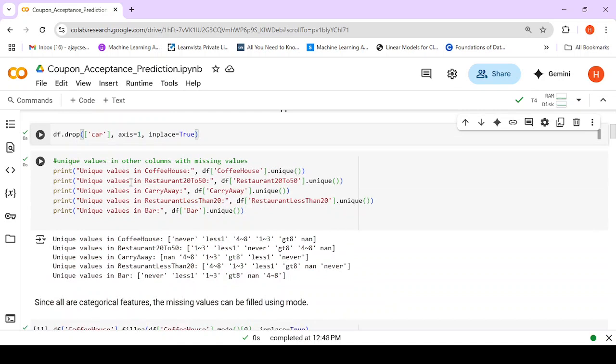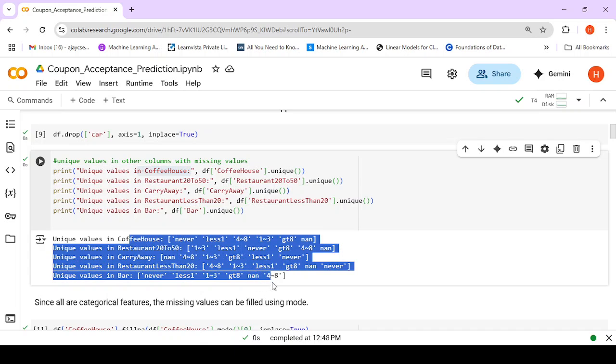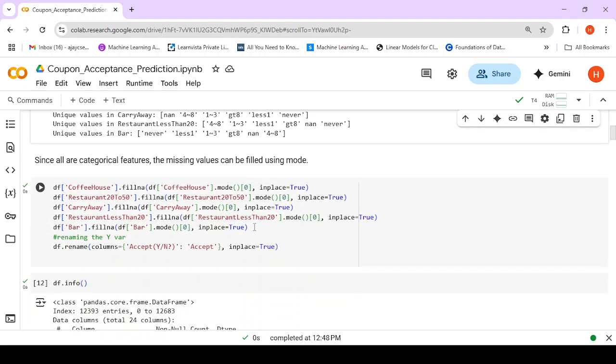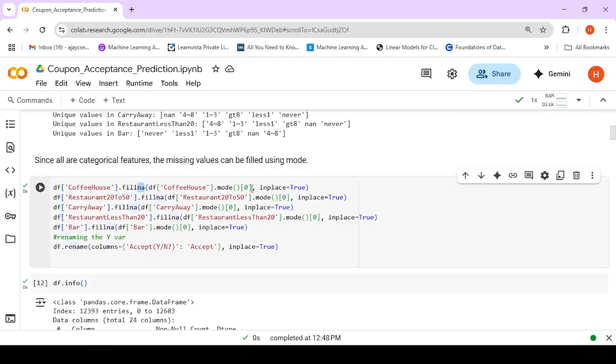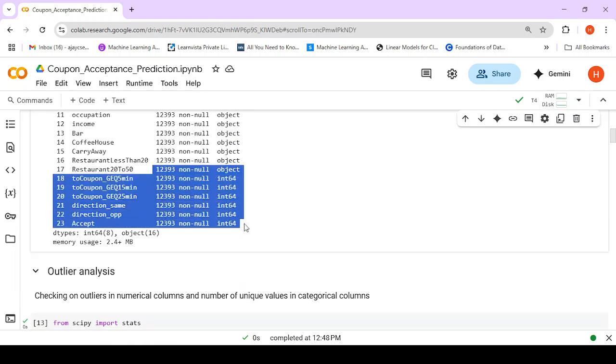For other columns, we see that there is coffee house, then there is restaurant 20 to 50, carry away, restaurant less than 20, and bar. Now as we can see, this particular data is categorical data, and the categorical data has to be filled in using mode. So here we fill the null values using mode, and we also rename this particular Y column as accept. Okay. Now we have 393 records with null values.